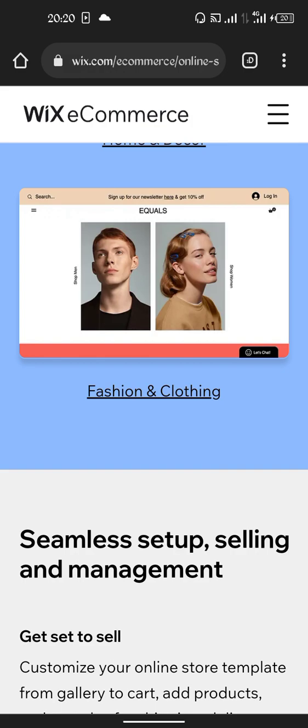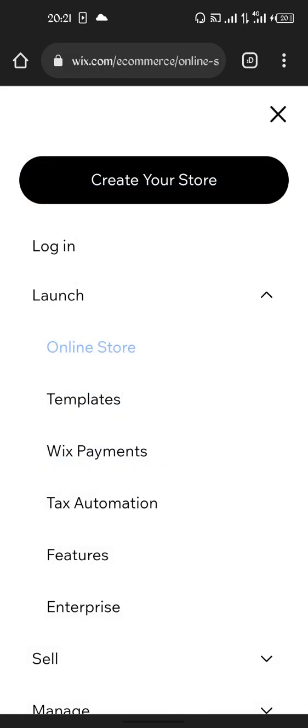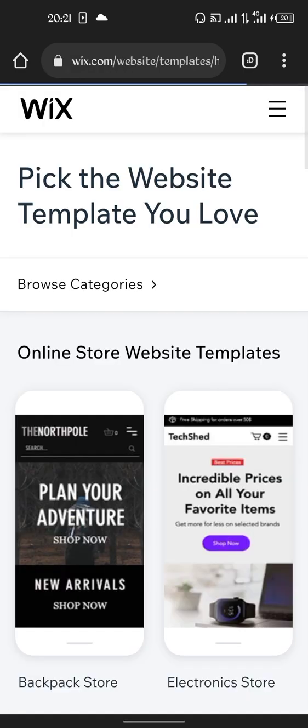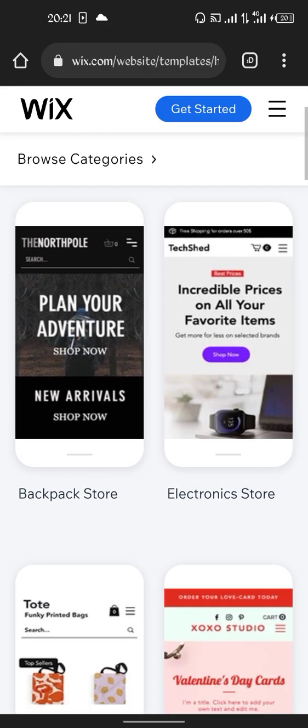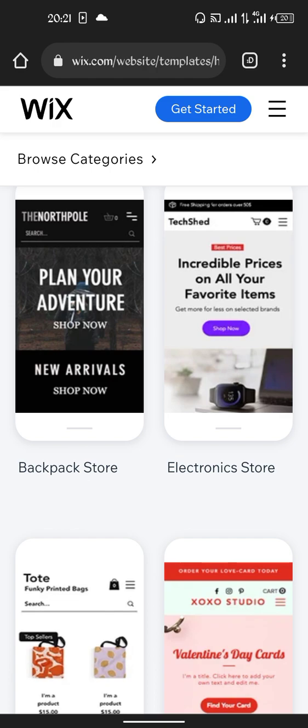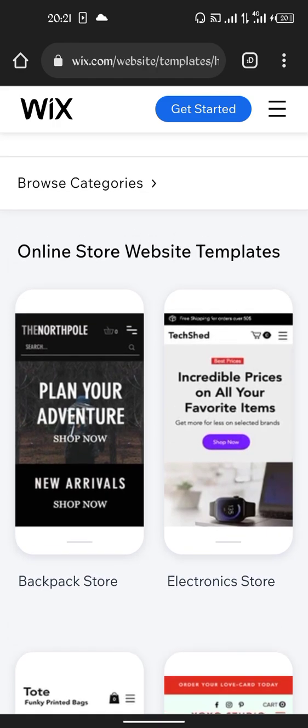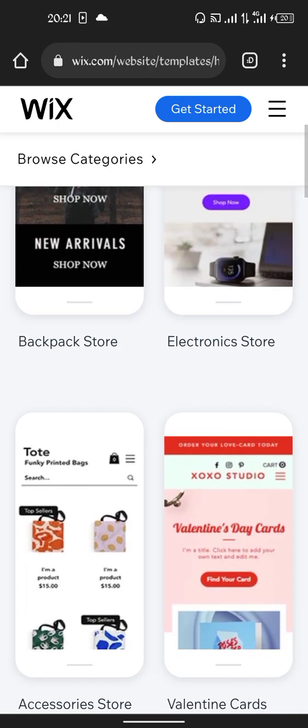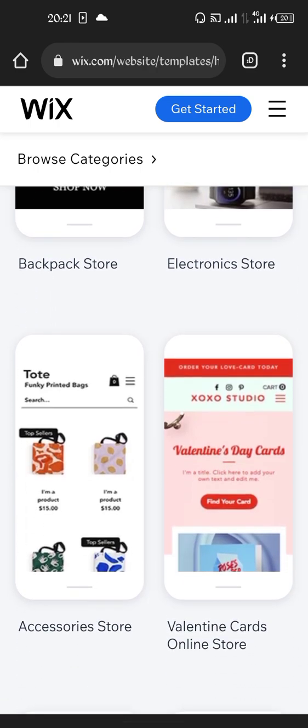Let me go further to some of the templates and how the website will look on your mobile device. If I check here right now, this is the way this one is going to look. Backpack store. If you check this backpack store, it's going to look exactly like this, just the way it displays here. And if it's an electronic store, it's likewise going to look this way, depending on the layout and the templates you choose.